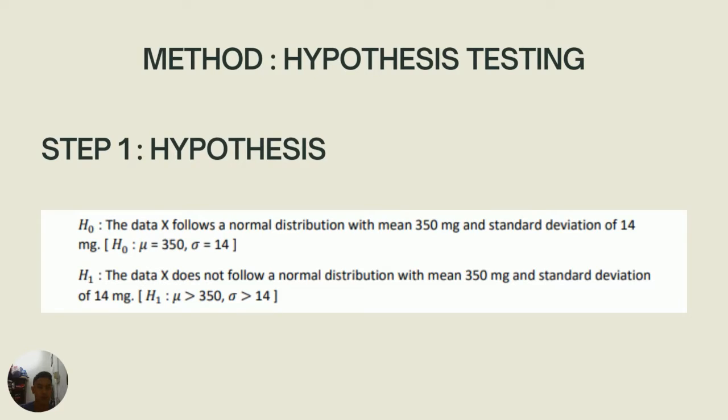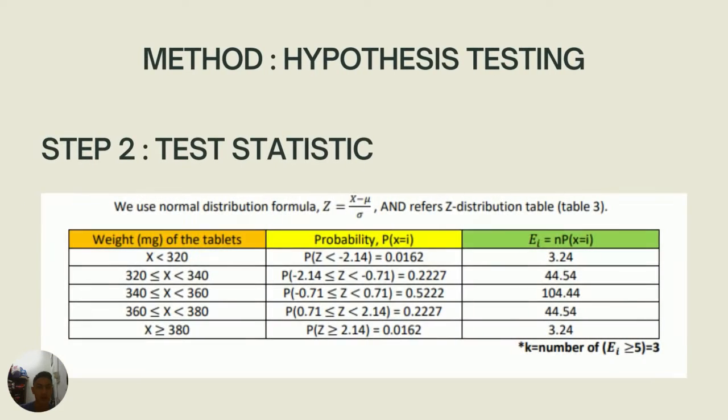The first step in order to carry out hypothesis testing is the hypothesis. In this case, we have two hypotheses, H0 and H1, where H0: X follows normal distribution and H1: X does not follow normal distribution. And then we directly go to step 2, which is test statistic.